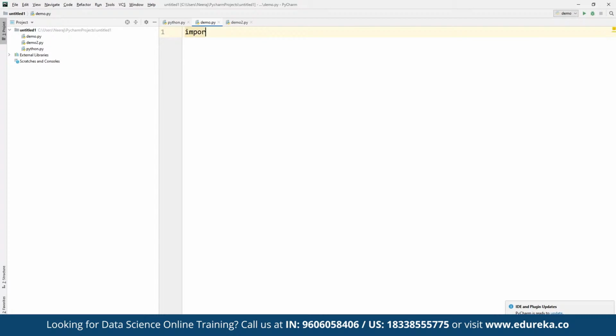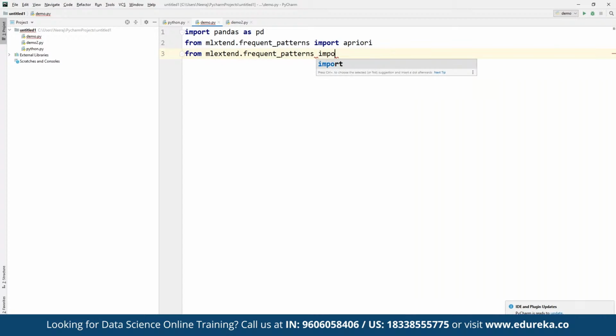So we use import pandas as pd, and then from mlxtend.frequent_patterns we are going to import apriori, and again from mlxtend.frequent_patterns we are going to import association_rules.